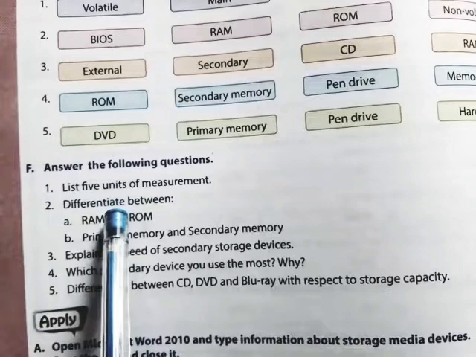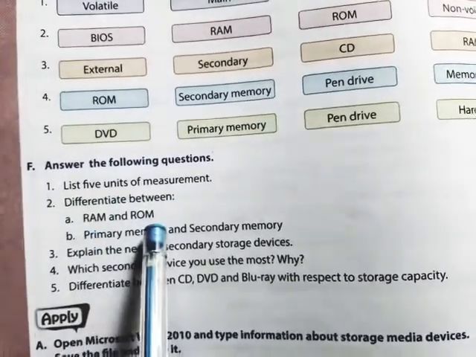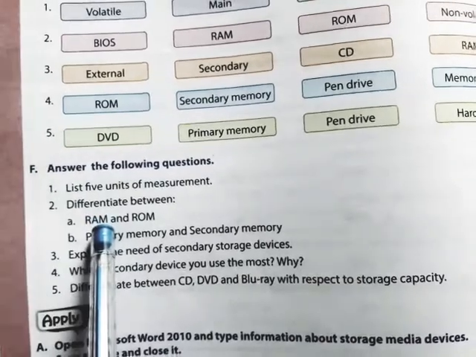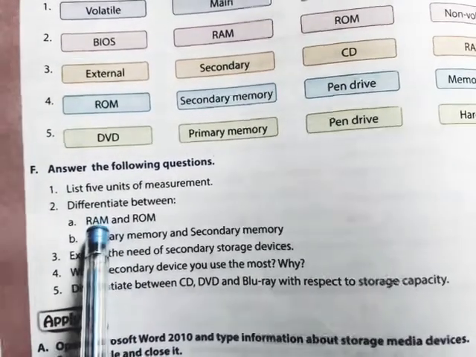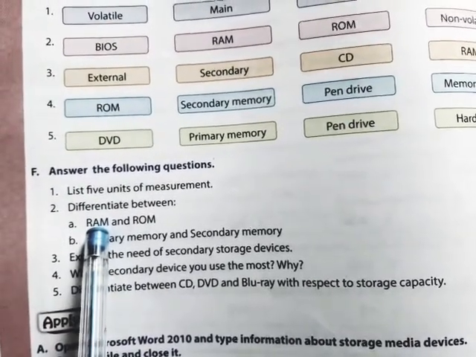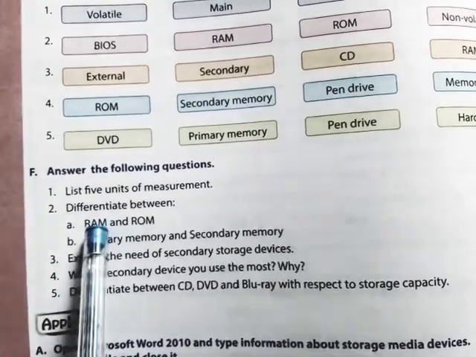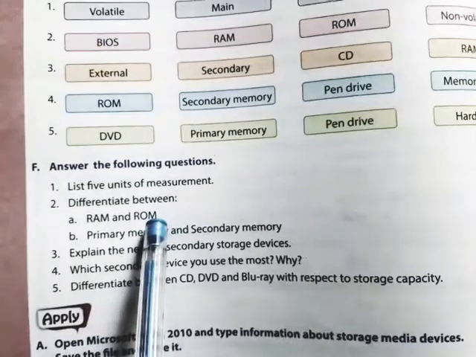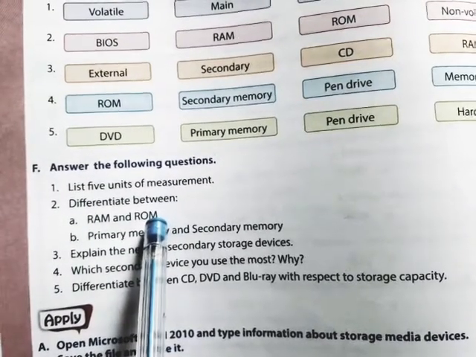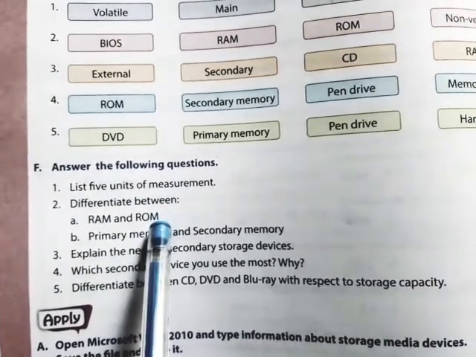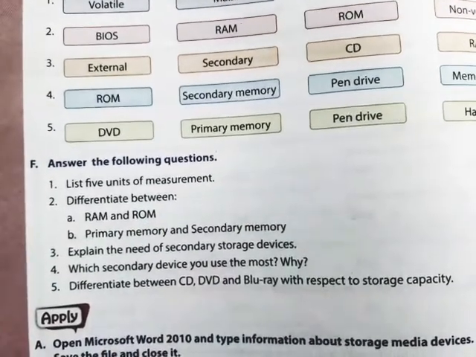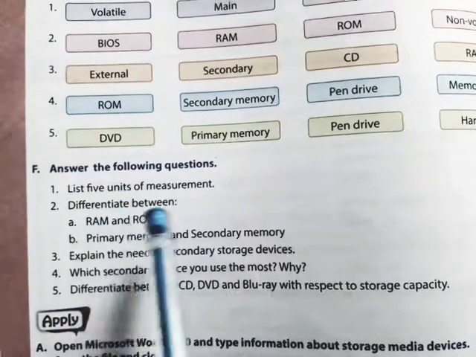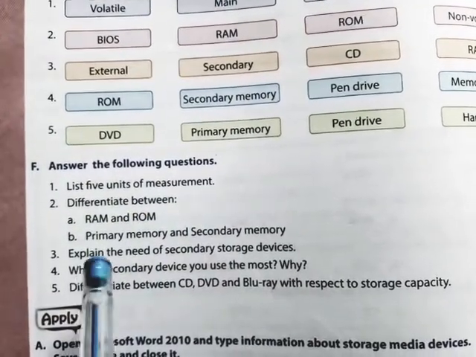Second question is differentiate between RAM and ROM. Write only two points. First point of RAM, you can write RAM is known as the primary memory, and second point you can write RAM is a volatile memory. Okay, ROM, you can write ROM is a primary memory, and ROM actually it is what? It is non-volatile memory. Okay, write two points only.